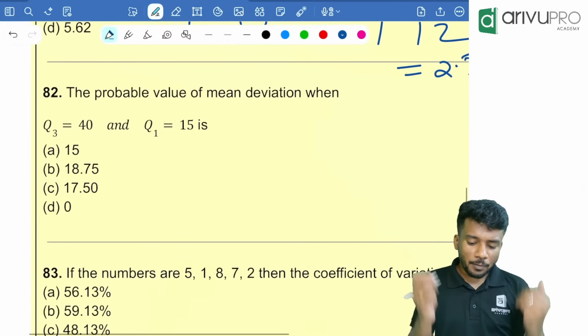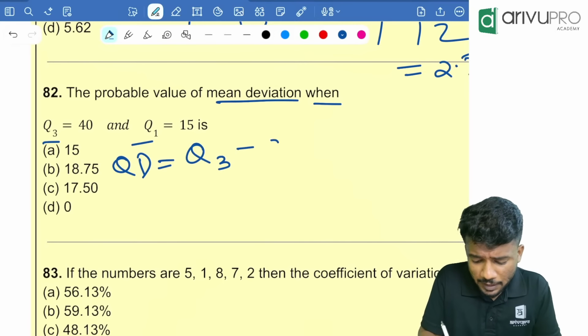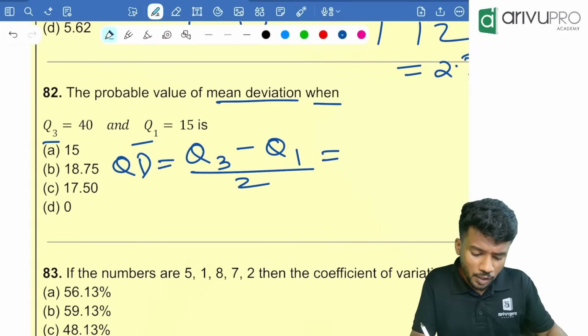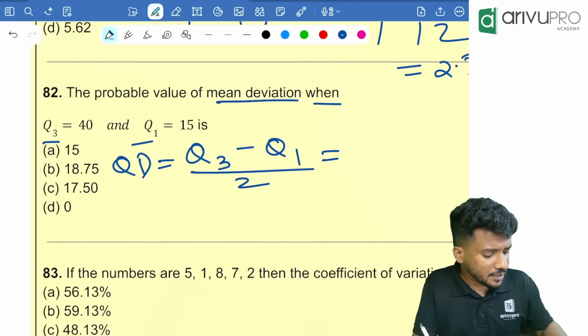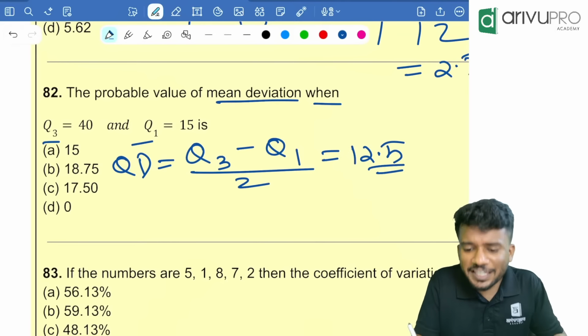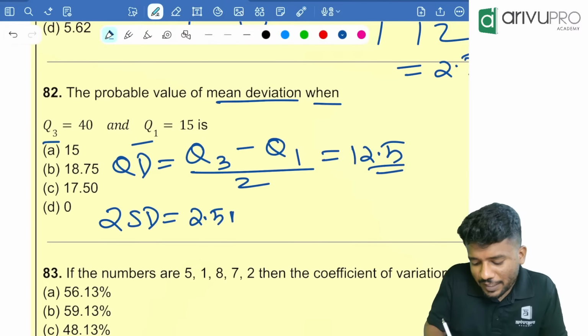Next question, the probable value of mean deviation when quartile values are given. People, first find quartile deviation. Quartile deviation is Q3 minus Q1 divided by 2, that is 40 minus 15 divided by 2, that is 12.5. People, we know that 2 SD is equal to 2.5 MD is equal to 3 QD. Now, from this, what we need to find? The mean deviation we need to find.